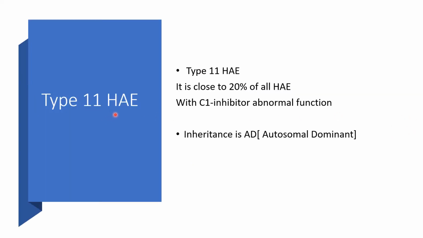Now, hereditary angioedema type 2. This is close to about 20% of all hereditary angioedema cases. The main issue here is that C1 esterase inhibitor will not function normally. So we have abnormal function of C1 esterase inhibitor. It is a genetic problem, and inheritance is via autosomal dominance, meaning you need only one of the parents to supply the gene, and there will be the disease.